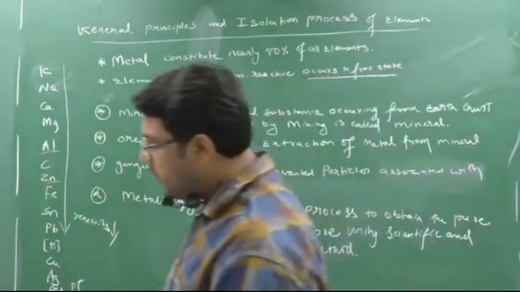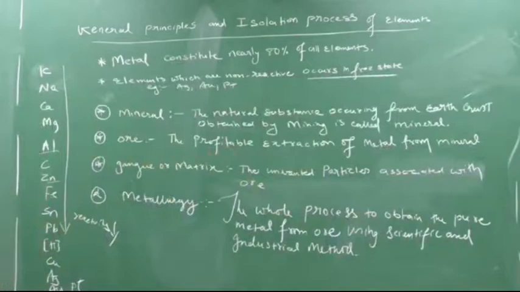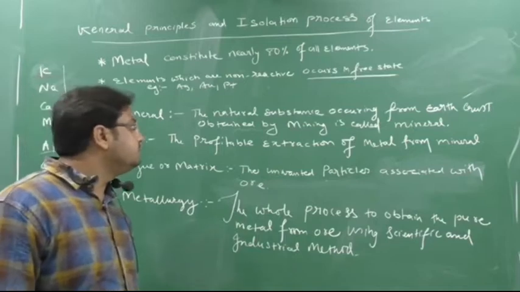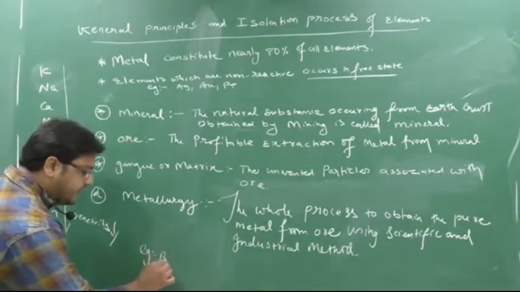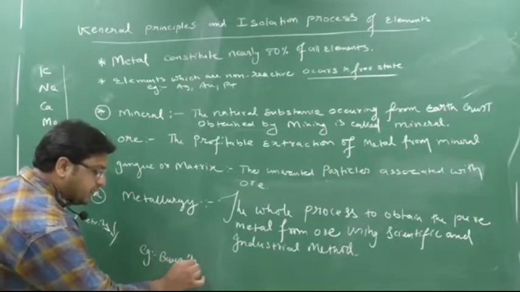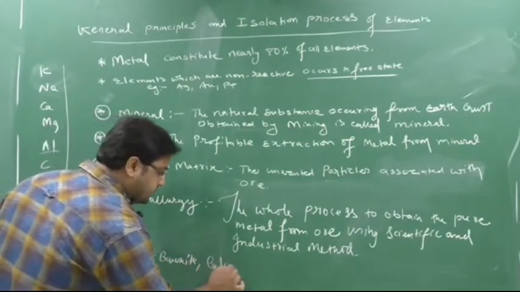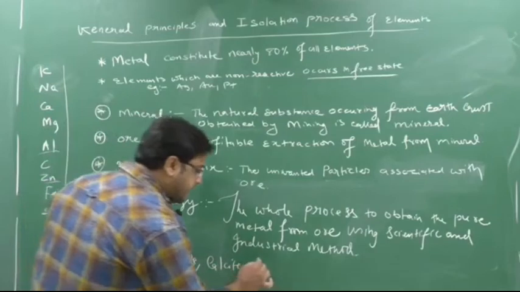So mineral is nothing but a natural substance occurring from the earth crust, obtained by mining. Write down the definition. You can see the examples here. Examples of mineral can be bauxite, calcite, iron pyrites.